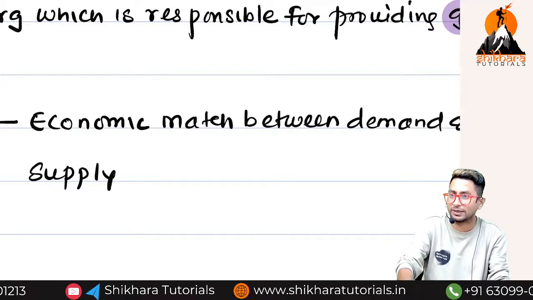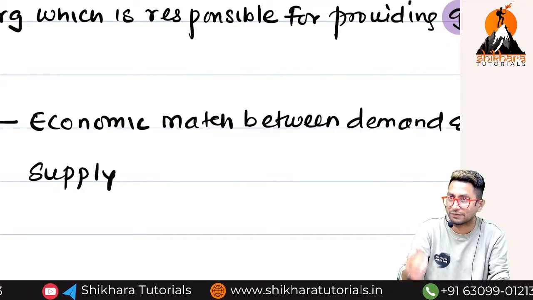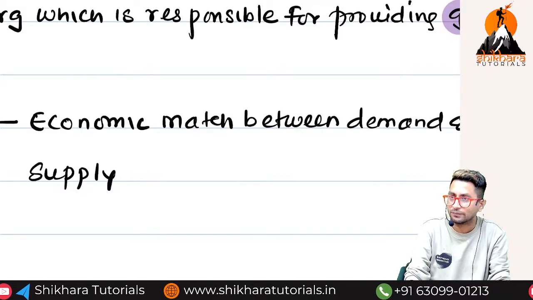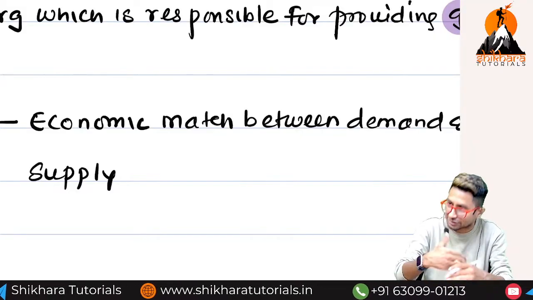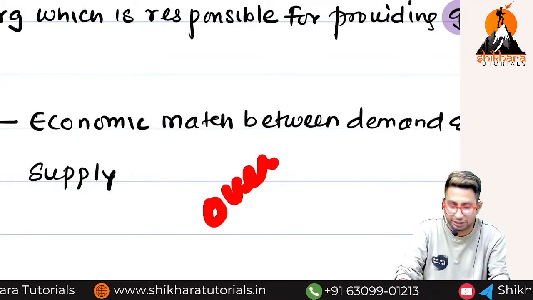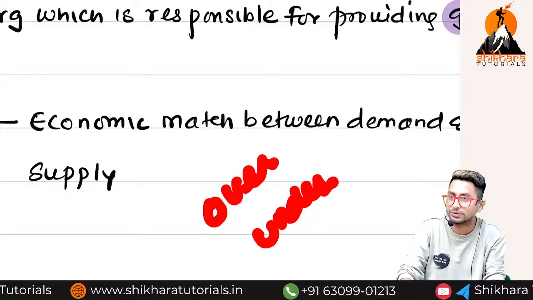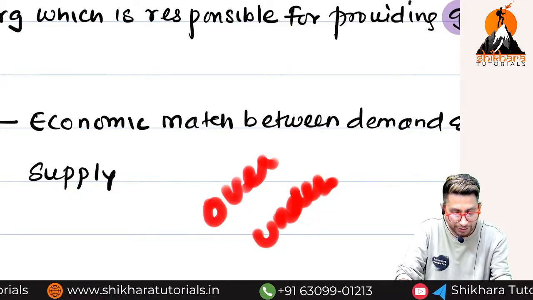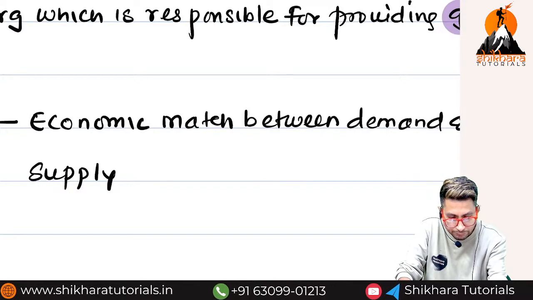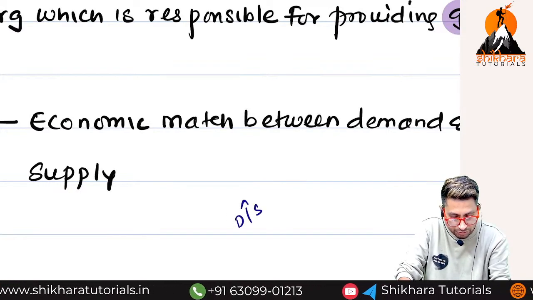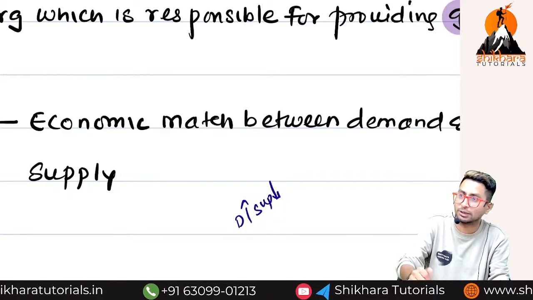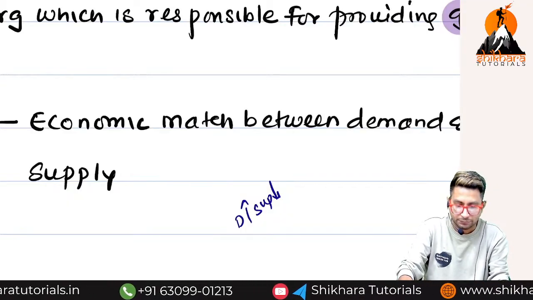Normally in economics, you might have seen, right? When demand is more, supply will be less. When demand is less, supply will be more. So what will happen? If something like this happens, it will result in overproduction or underproduction. Now tell, when demand is more, supply is less. This is overproduction or underproduction? Underproduction, right?